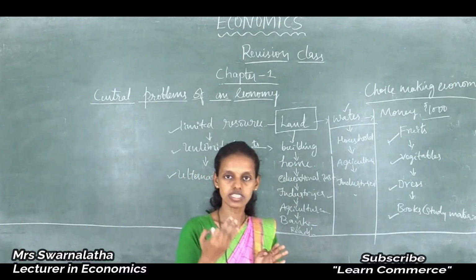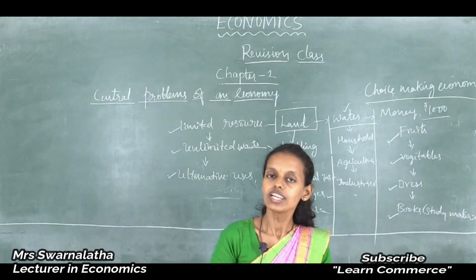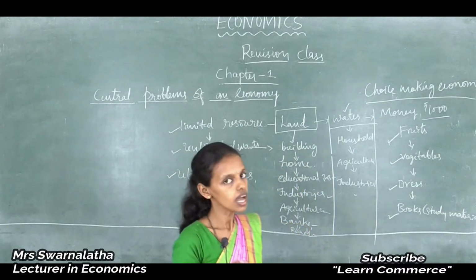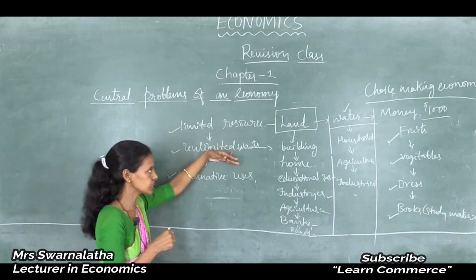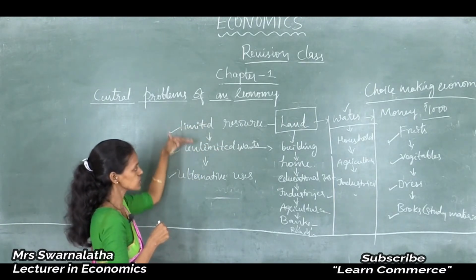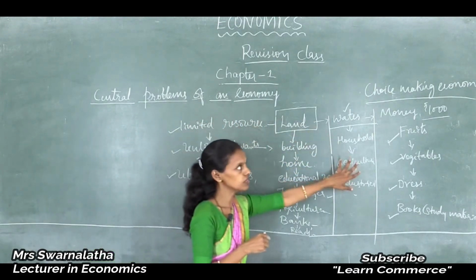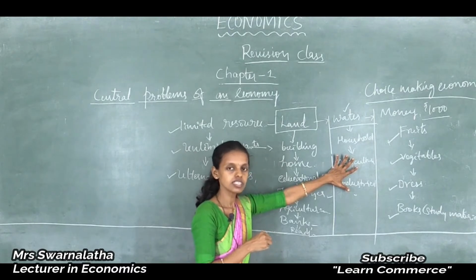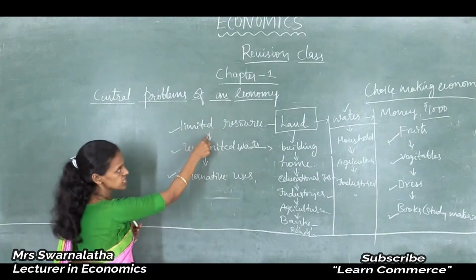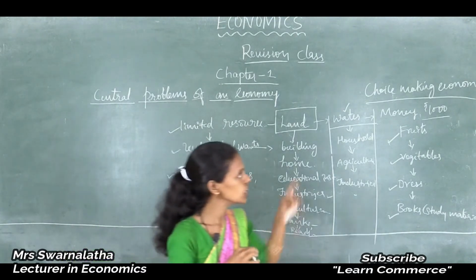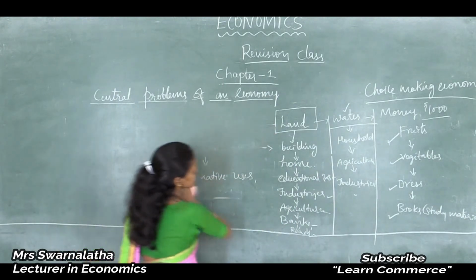What is an economic system? An economic system is a mechanism to prioritize or channelize the resources in a gentle manner, because as we know our resources are limited and human wants are unlimited. To match between these limited resources and unlimited wants, we should go through the problem of choice or choice making. Thus, all things we choose in the economy with the help of limited resources. Thus, our economy is said to be the choice making economy.